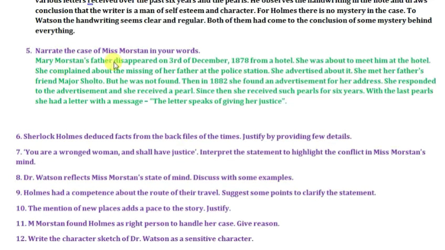So Mary Watson's father disappeared on 3rd of December 1878 from a hotel where she was going to meet him. She complained about the missing of her father at the police station. She advertised about it. She tried to contact every person he knew. She met her father's close friend Major Sholto, but he was not found.